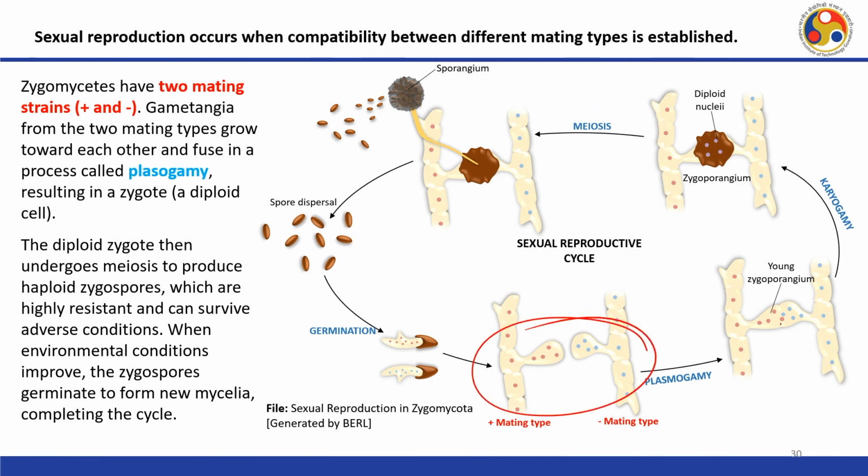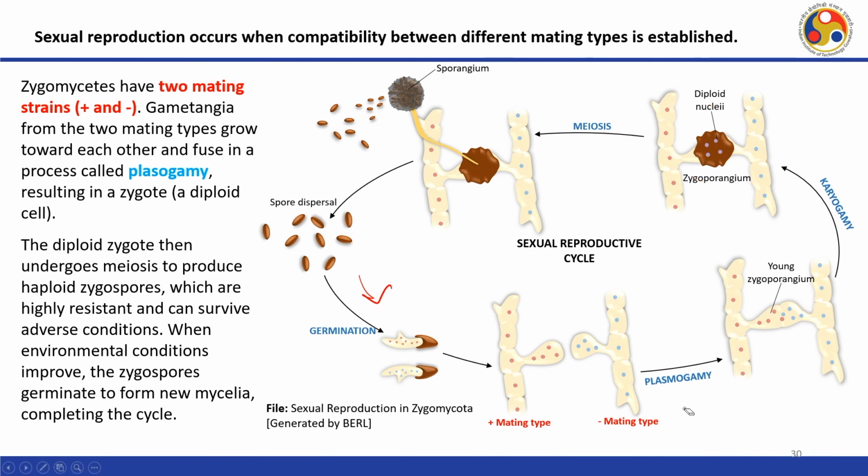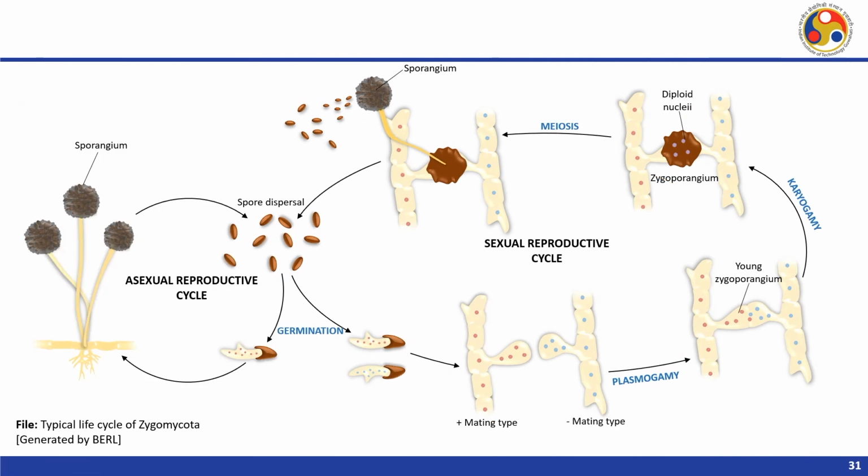So, these two mating types approach each other, fuse, and form the zygote, which is a diploid cell and undergoes meiosis, releasing the haploid spores, which will germinate under favorable conditions, thereby completing the life cycle of sexual reproduction in zygomycetes.